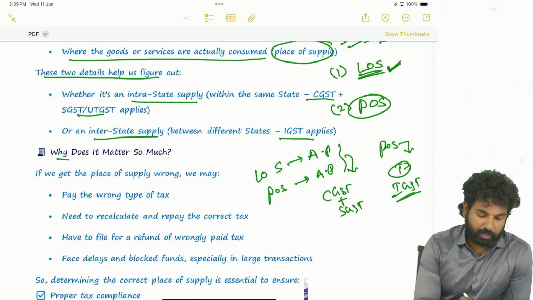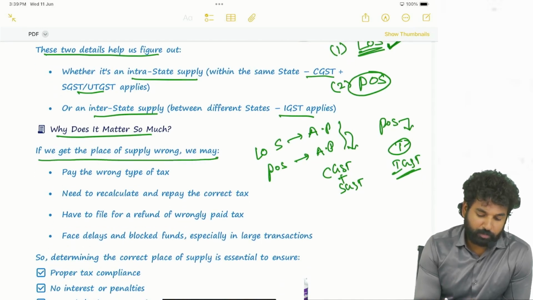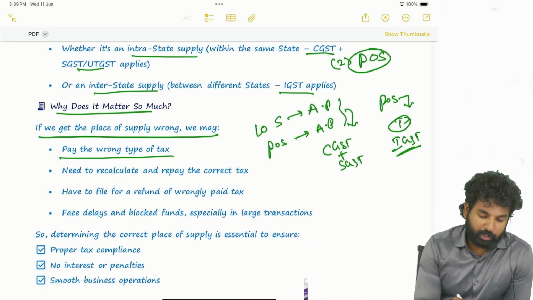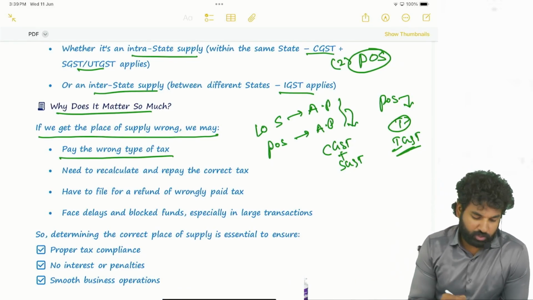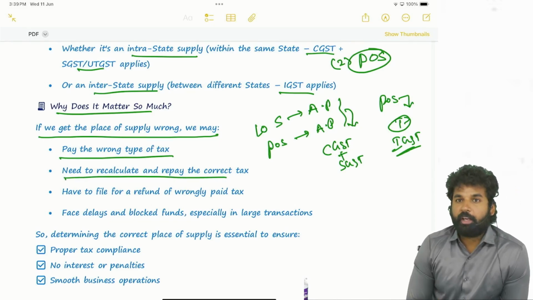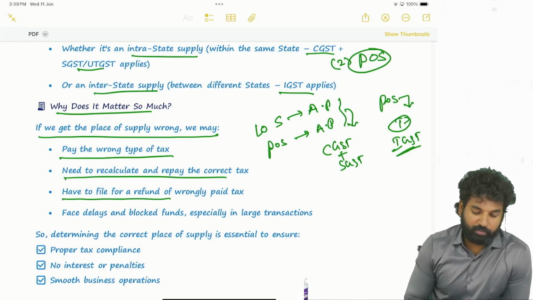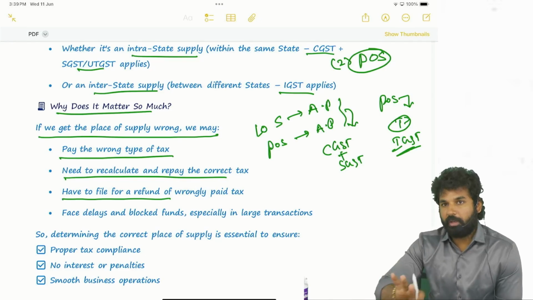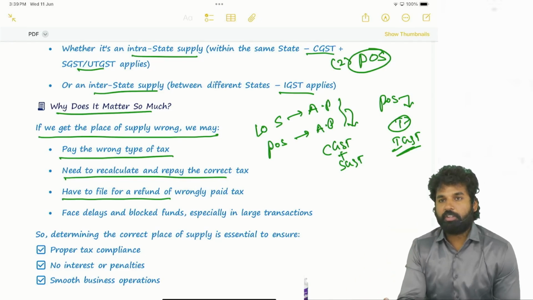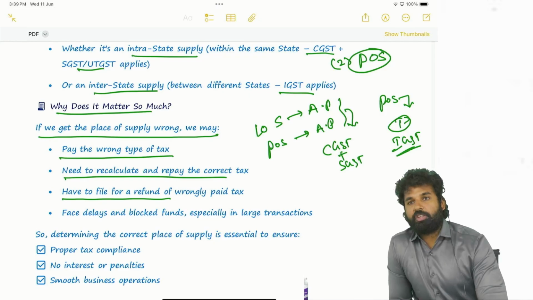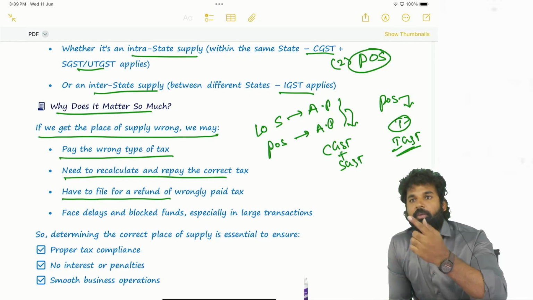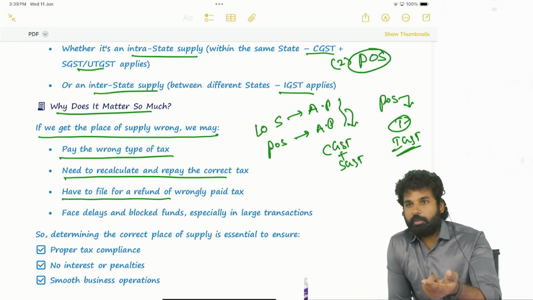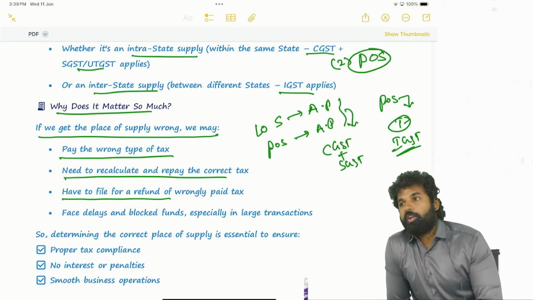So why does it matter so much? If we get the place of supply wrong, what will happen? We will pay the wrong type of tax. Instead of paying CGST, SGST, we will end up paying IGST. We need to recalculate and repay the correct tax, and have to file for a refund of the wrongly paid tax. Actually we cannot make the adjustment directly. If you make a payment of IGST and actually you have to pay CGST and SGST, you have to claim the refund and make the payment, or first make the payment and then claim the refund. So then you will end up paying double tax.